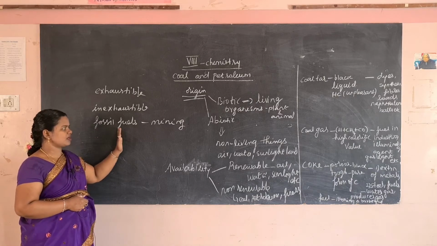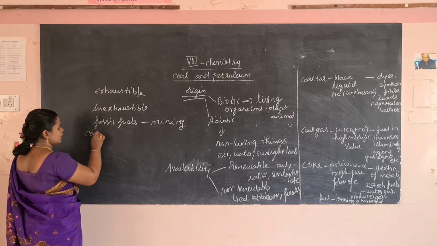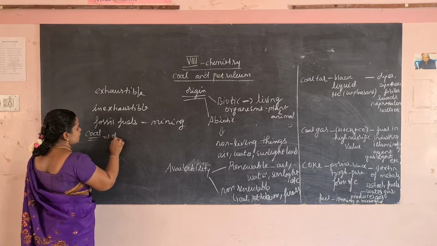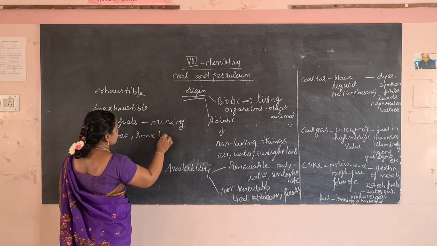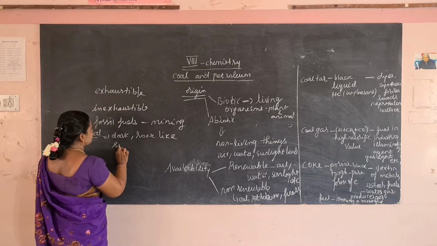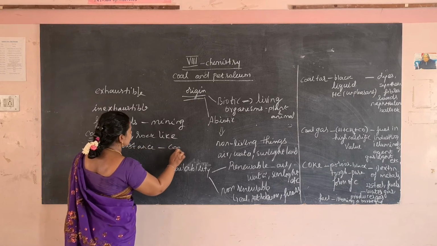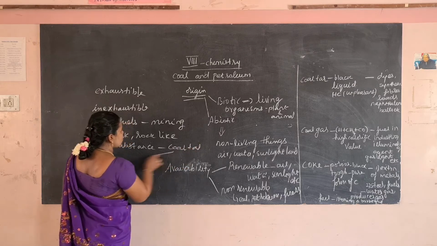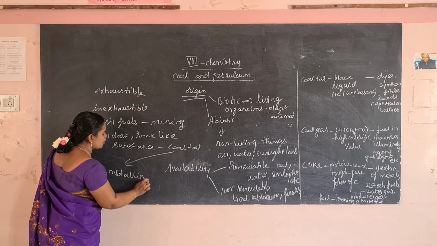Then the fuels are obtained through mining. So one important one is coal. Coal is a dark rock-like substance from which we obtain coal tar.